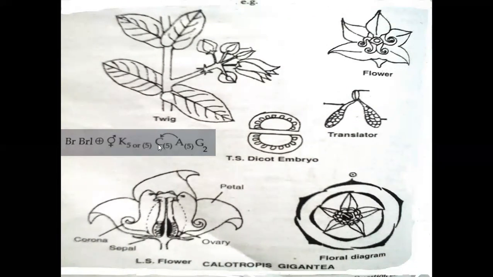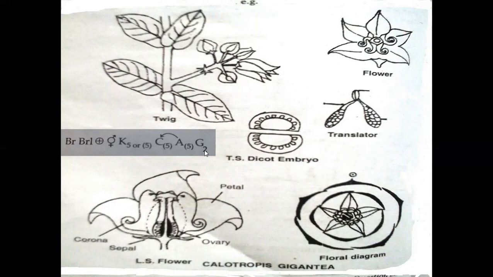And corolla five, they are gamopetalous. Anthers are five, fused with the corolla, called epipetalous. The five anthers are fused in the Cynanchoideae. In Periplocoideae, the five anthers are free.